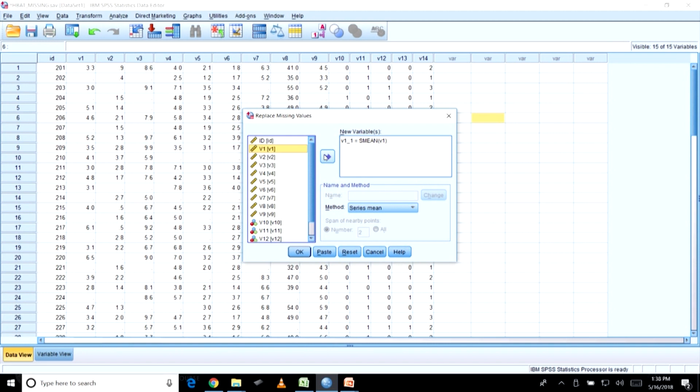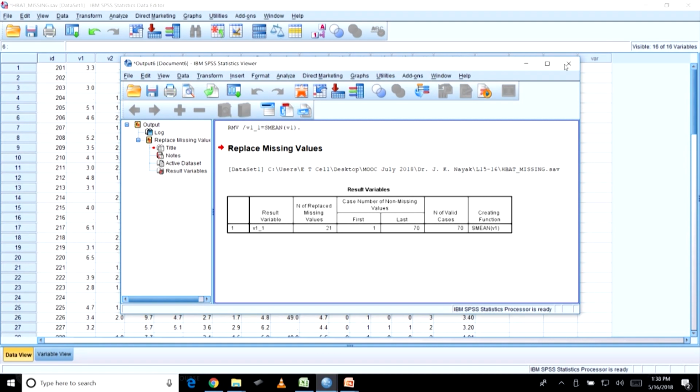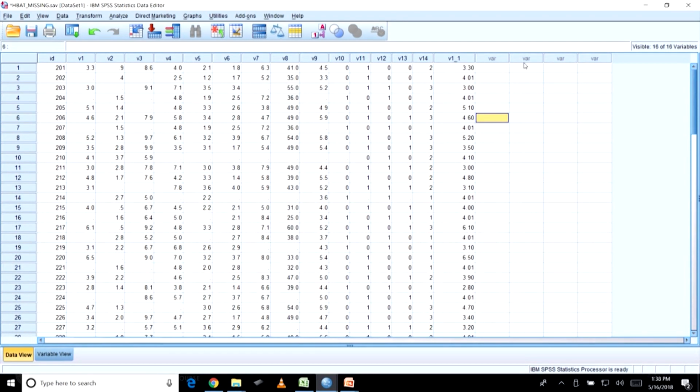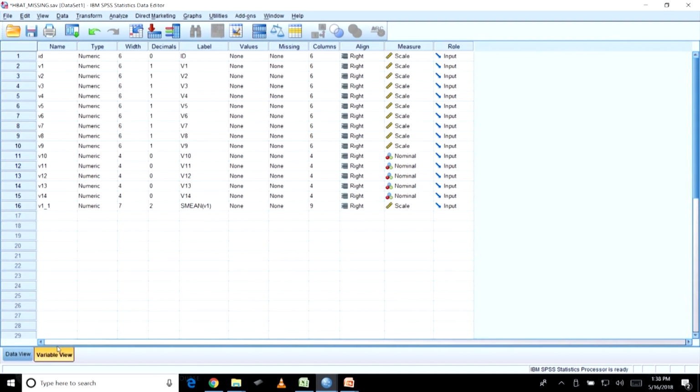So, I can have it in my table and I can make the study. So, what it has done now, if you minimize this, a new V1 has been created, can you see? Now, this V1 has almost no missing data, correct. So, you can do this, but doing it one by one is very cumbersome. So, what I am doing is I will delete it. Kindly delete this if it is possible.